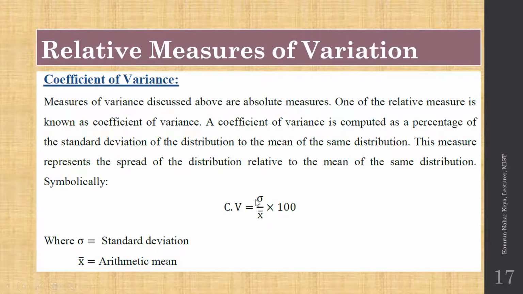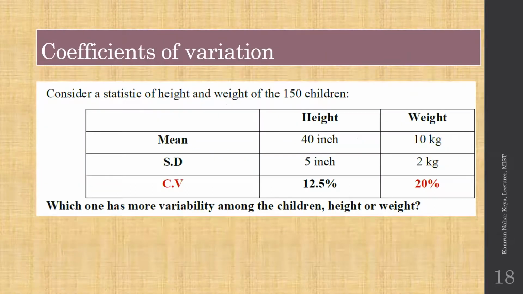So at first you have to calculate the standard deviation, I mean your variance. To calculate the variance you already got the arithmetic mean. So divide it and then multiply with 100. So you will get a percentage, which will be something like this.